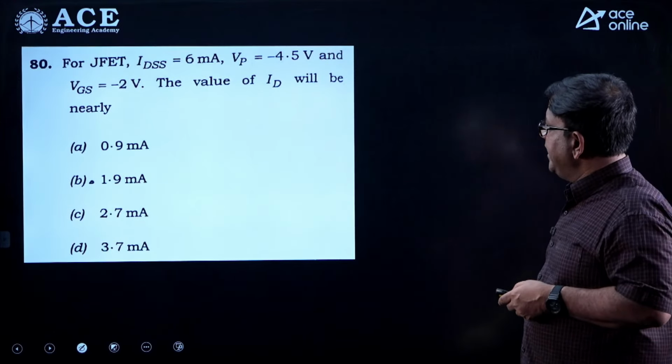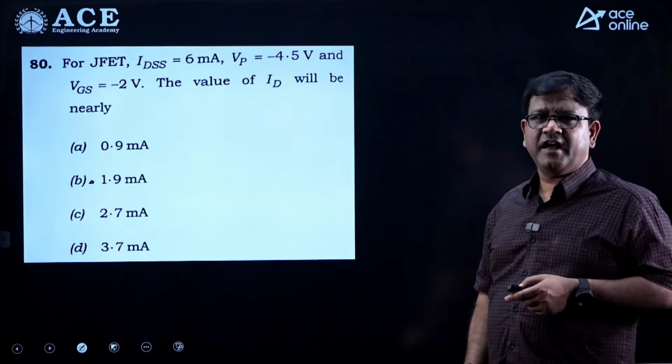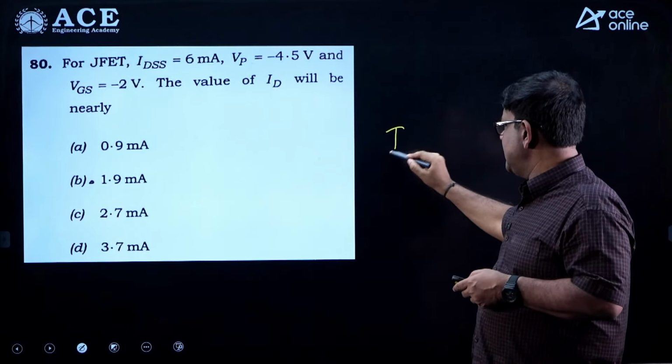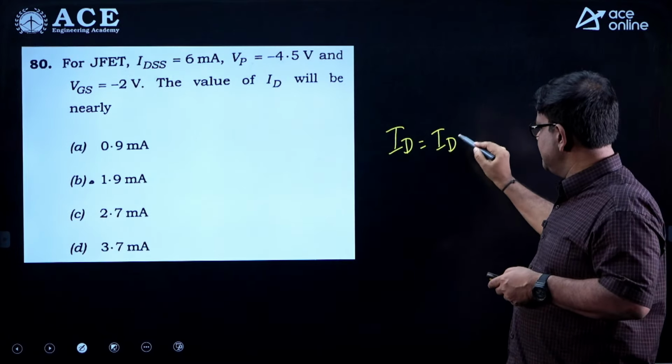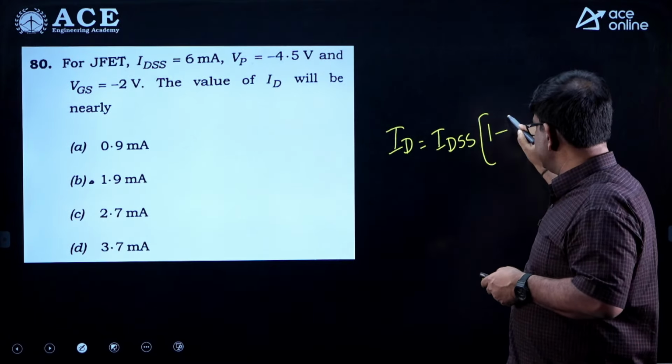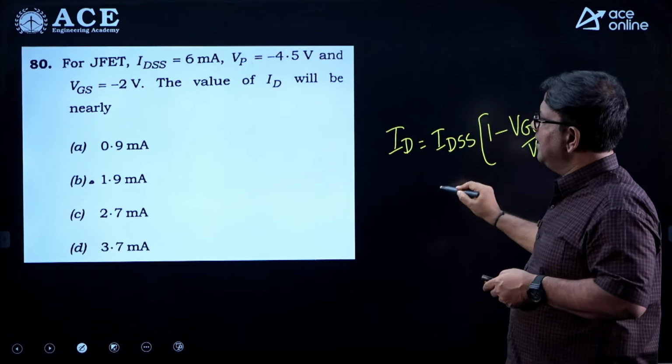For a JFET, IDSS is given, VP is given, VGS is given, you are asked to find ID. So, this is again another standard formula substitution. ID is IDSS into 1 minus VGS by VP whole square. So, just substitute, you get the answer.